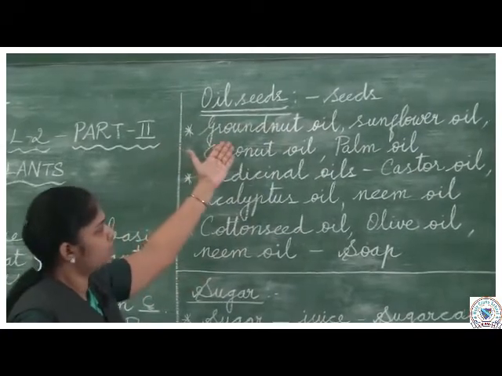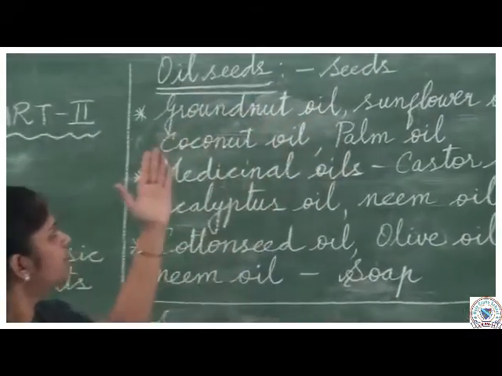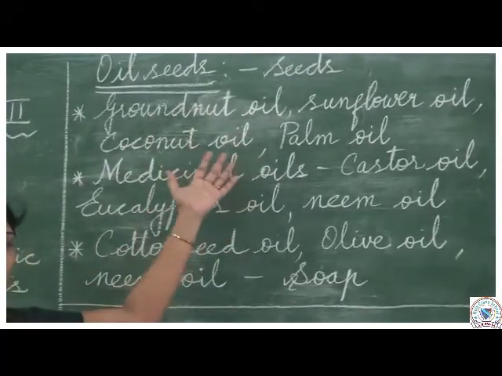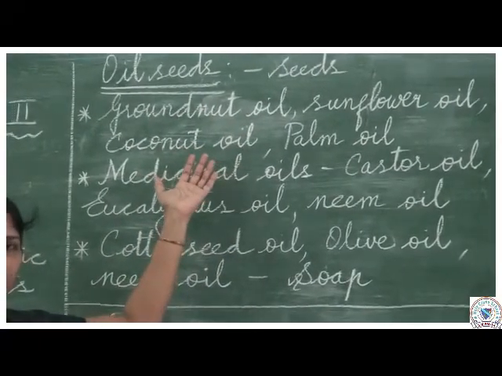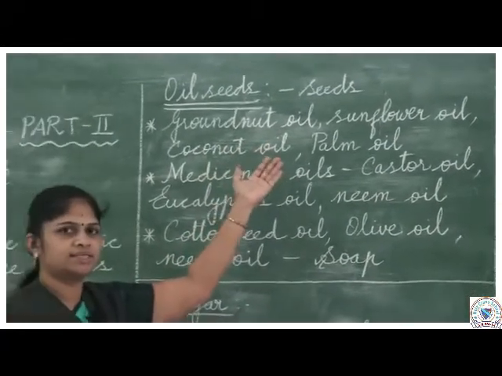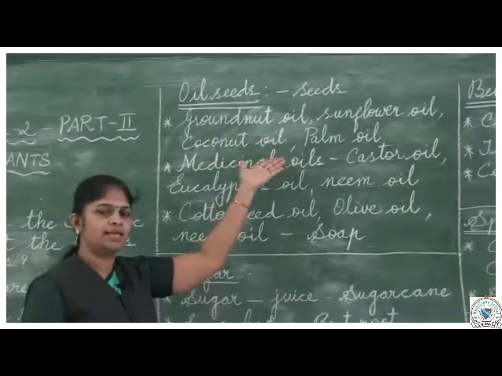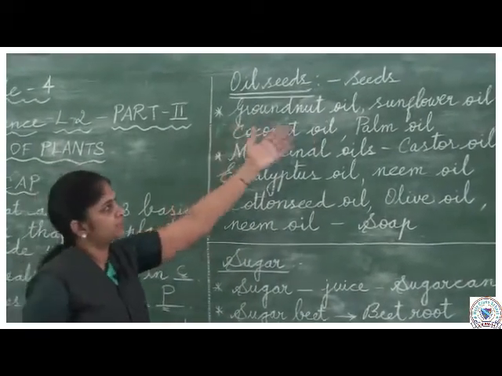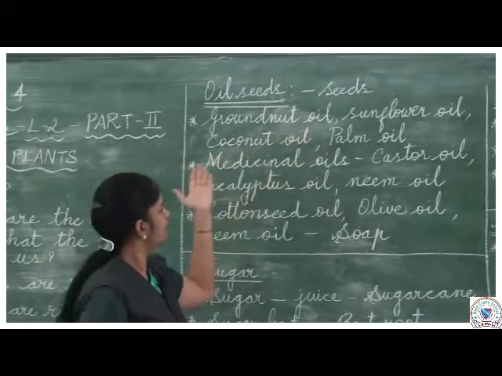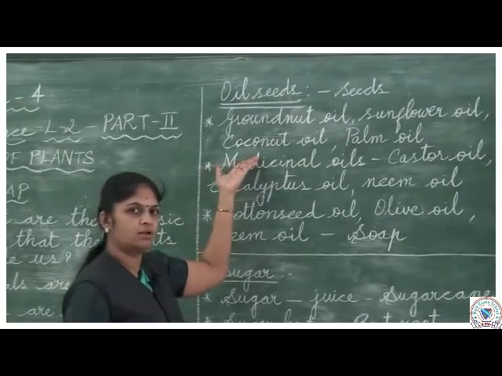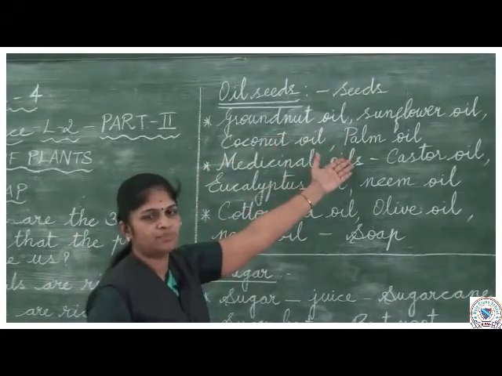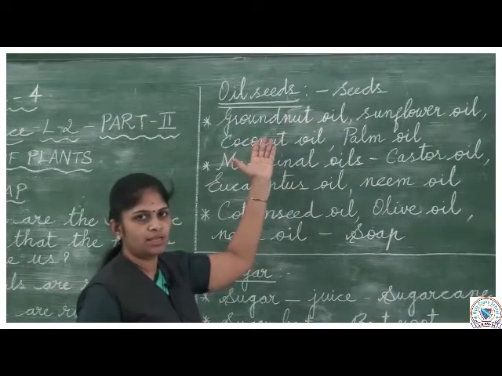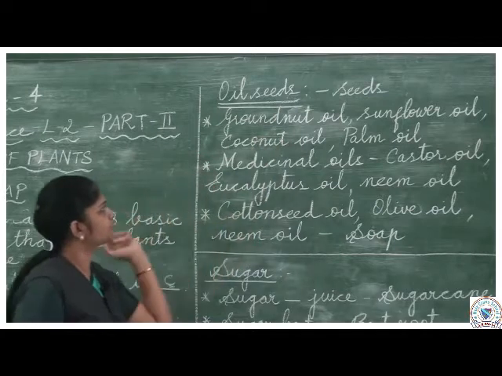We have groundnut oil, sunflower oil, coconut oil and palm oil. All these your mummies may use, you can see all these oil in the kitchen, isn't it? Mummies use all these oil in cooking. Groundnut oil we get from groundnut, sunflower oil from the sunflower, then coconut oil from coconut and palm oil from the palm trees. So all these varieties of oils are used in cooking.